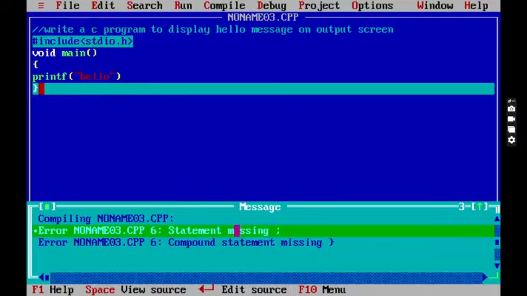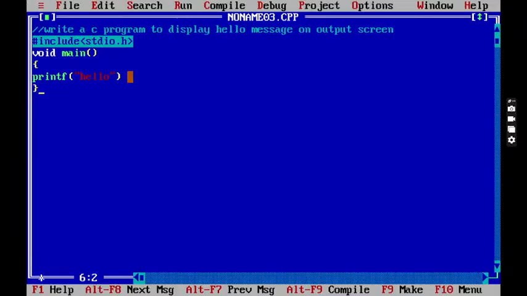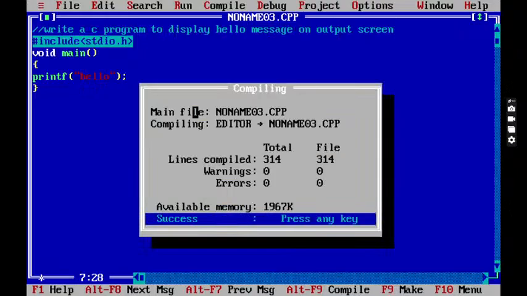Down below you can see it is showing an error. What is the error here? A statement is missing a semicolon. It means one line of your program is missing a semicolon. So what do we have to do here? We need to put the semicolon here. Now again I'm pressing Alt plus F9. See, now the error is removed.